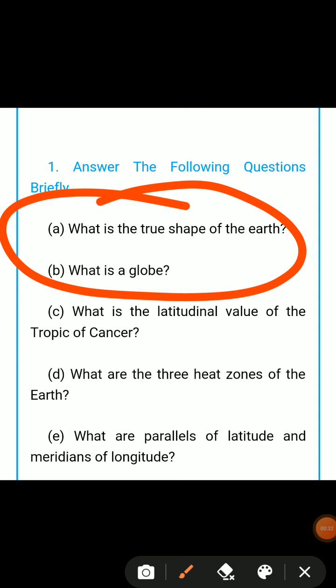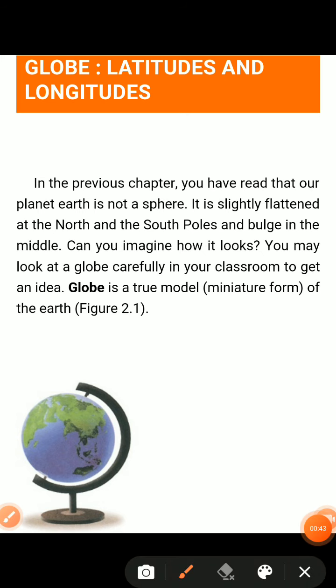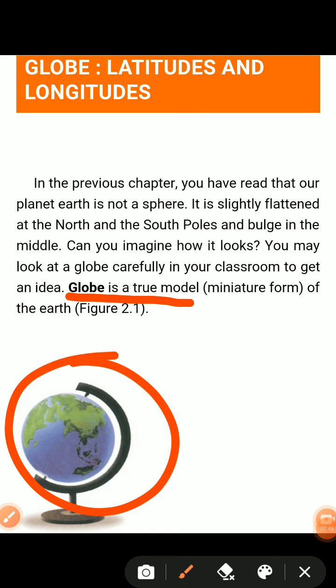What is the true shape of the Earth, and what is the globe? The answer to both questions is given in the first paragraph of chapter number two. And what is the globe? Globe is a true model. You have been given here a model of the earth.